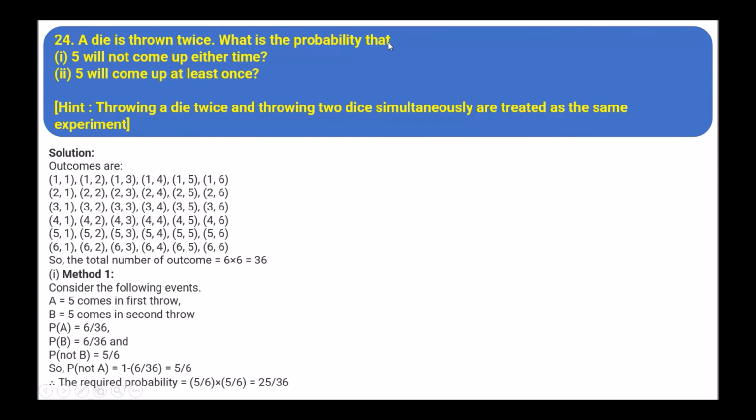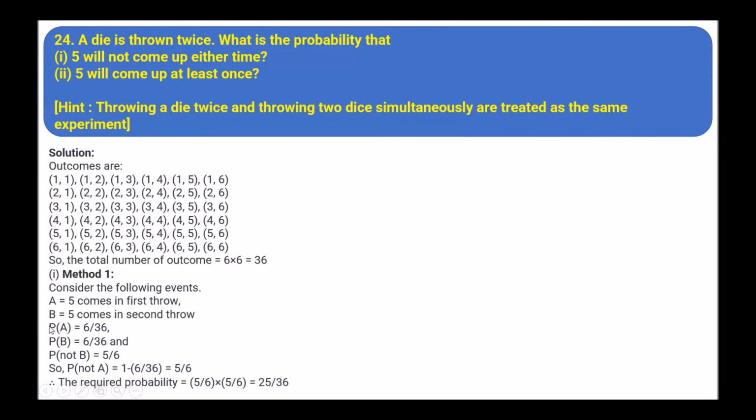A die is thrown twice. What is the probability that 5 will not come up either time? And that 5 will come up at least once? Throwing a die twice and throwing 2 dice simultaneously are treated as the same experiment. So the possible outcomes are 36.